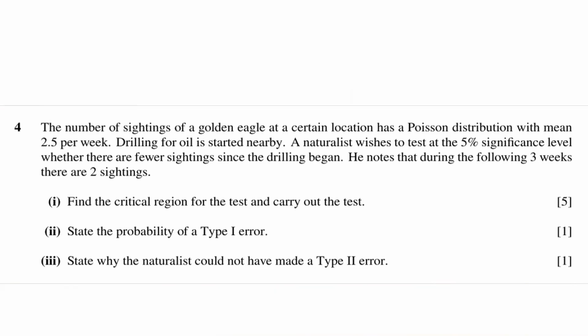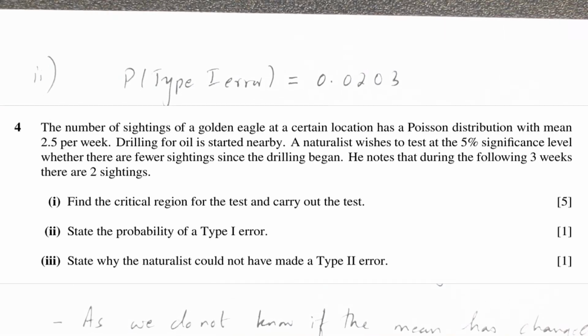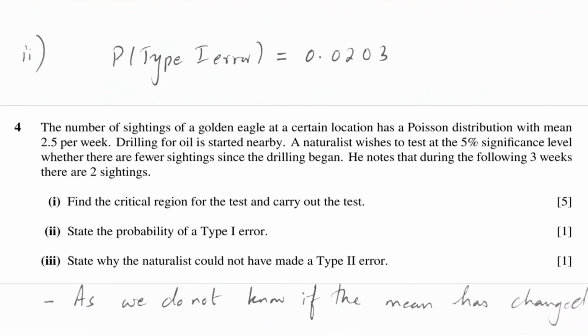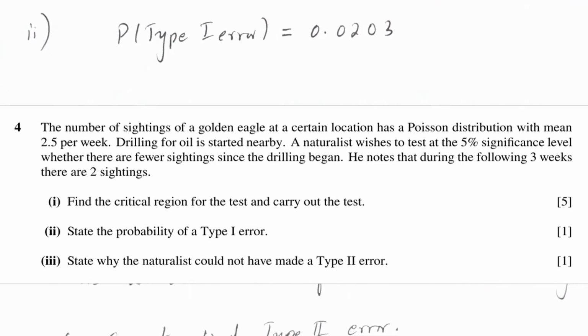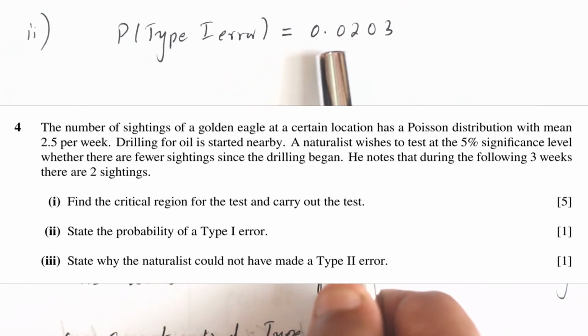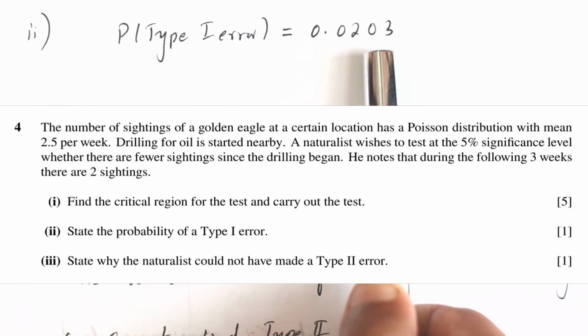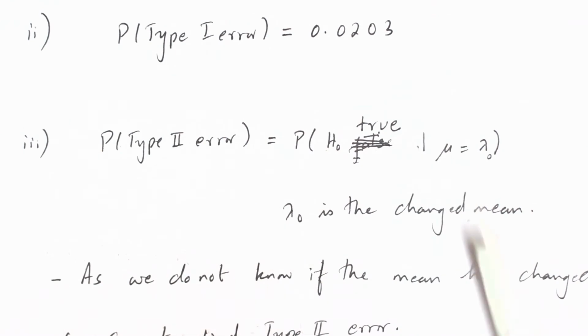So the next question is basically asking us to find the probability of type 1 error, right? If you want to find the type 1 error, you only have to understand the significance level that it represents, right? So in this case, the type 1 error is 0.0203.